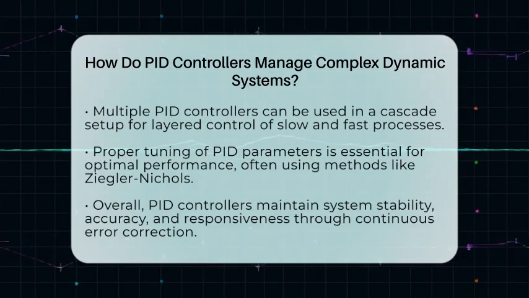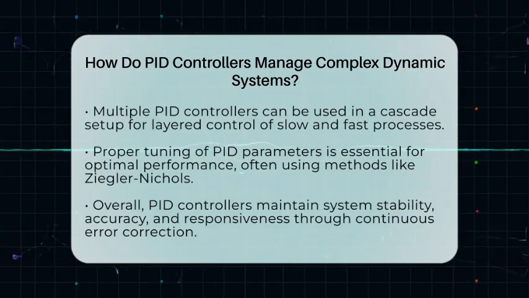Tuning the PID parameters is key. Adjusting the gains for each part ensures the system responds quickly without overshooting or oscillating. Techniques like the Ziegler-Nichols method help find the right balance by testing how the system reacts to different settings.